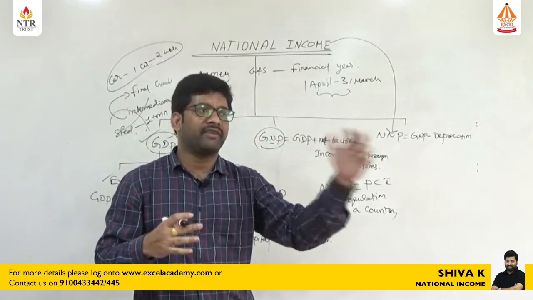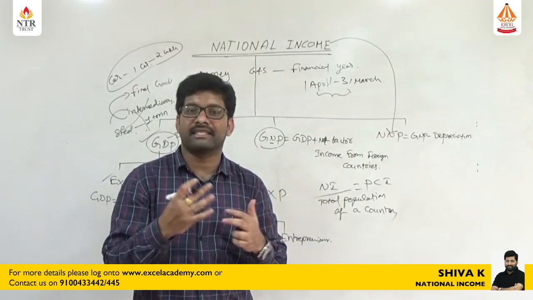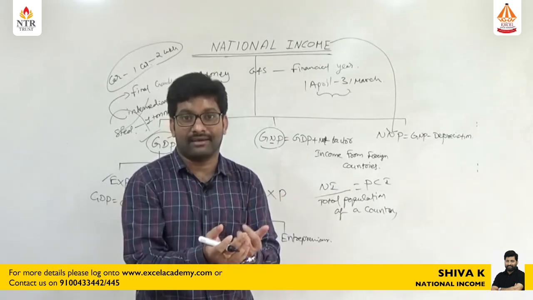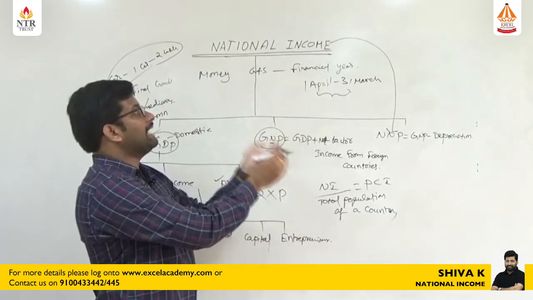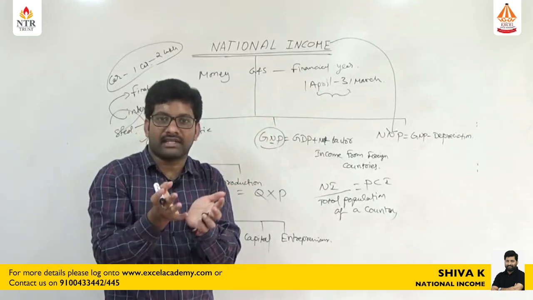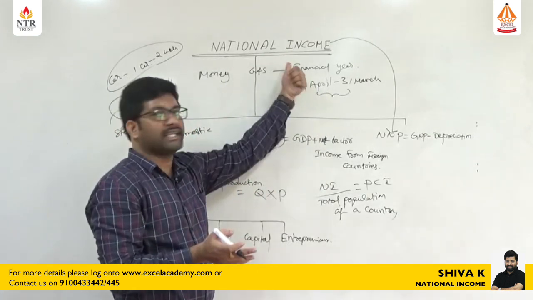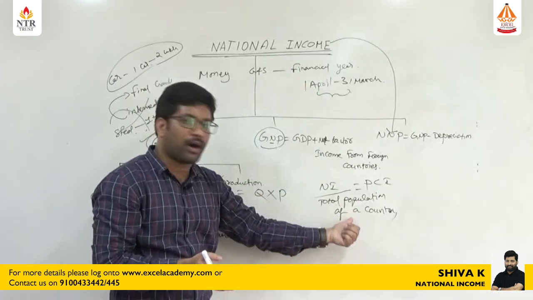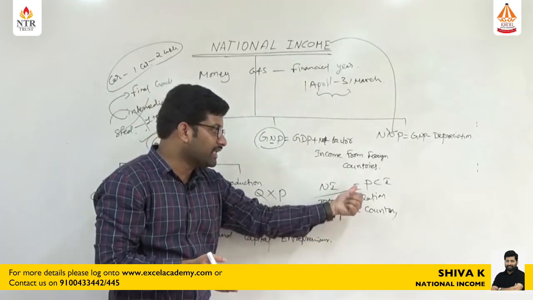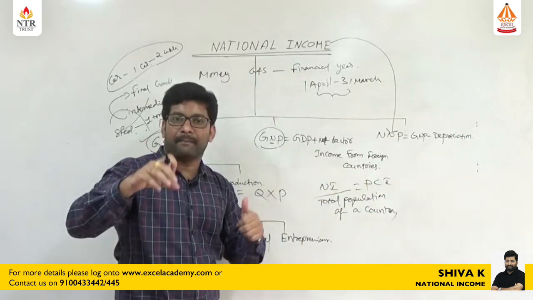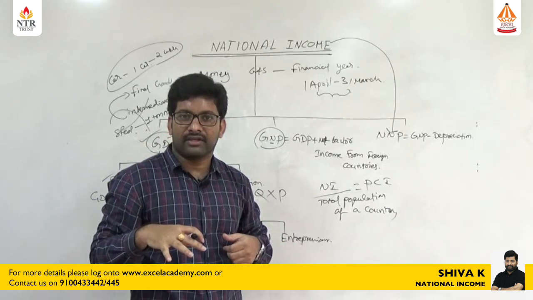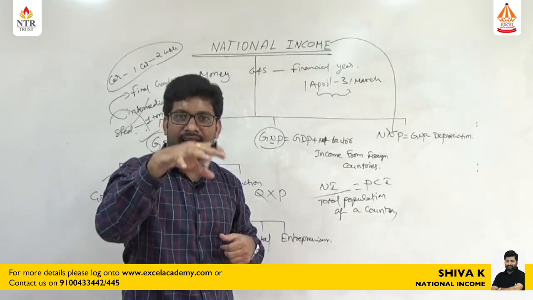I cannot ask each and every person how much income he is getting every month or per annum, because it is very difficult to collect this data. That's why by simply calculating the money value of total goods and services, we are able to get national income. After getting this national income, it is divided by the total population of our country, and it will give us per capita income, per head how much income they are earning in the economy.